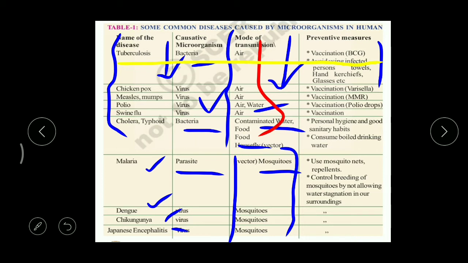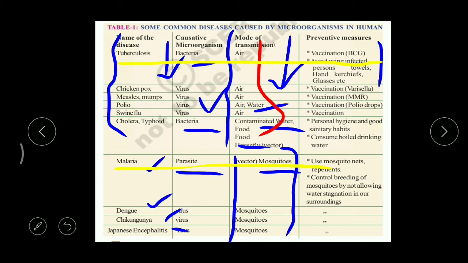And the next one, malaria. Here a parasite is given. Actually, parasite means a protozoan parasite, that is called plasmodium. By taking vaccination, we can control this malaria. Here it is not mentioned, but of course we can control malaria by vaccination.